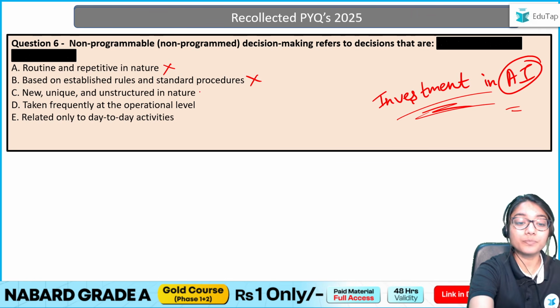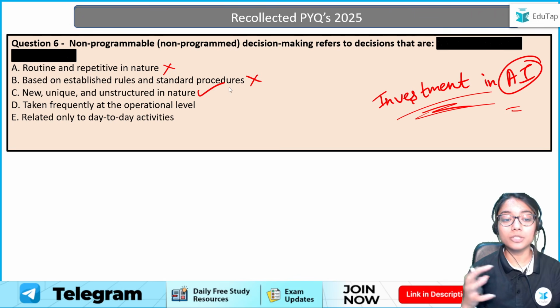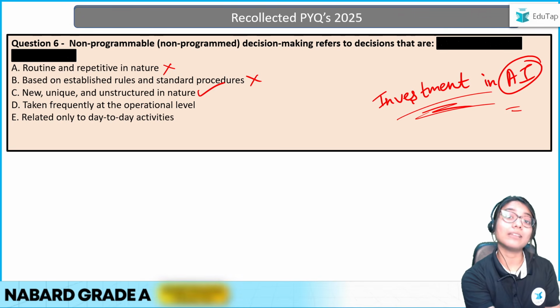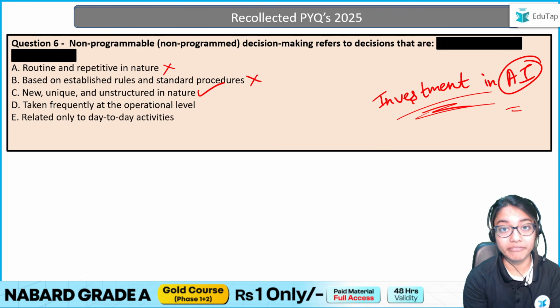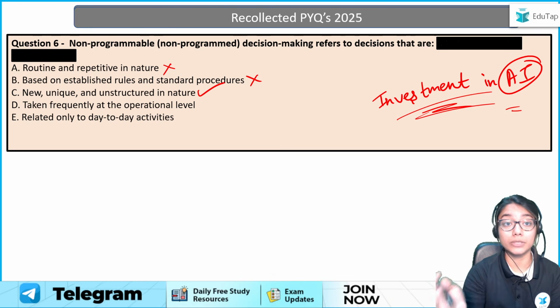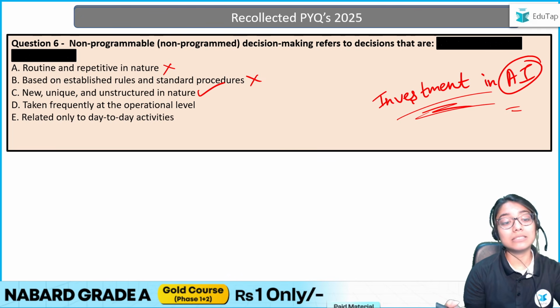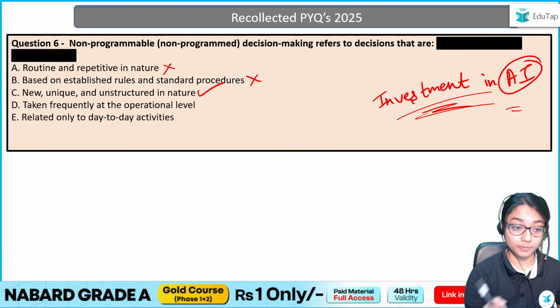Because yes, non-programmed decisions are new. They're unique. There is no proper structure saying this is how we did it in the past, let us do it now the same way. No. This is something you have never even come across in the past. It's a one-time, new, future thing. So you have to think about it, know about it. So hence, we can say C is your answer.